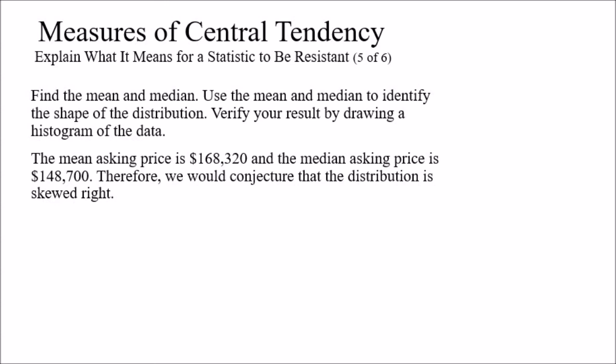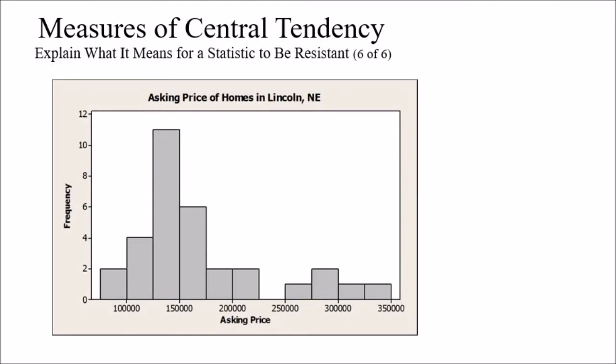If we use Excel to calculate, the mean is going to be $168,320, and the median asking price is $148,700. Therefore, we could say that the distribution is skewed right since the mean is bigger than the median. To confirm this observation, we go ahead and create a histogram using Excel for our data. And sure enough, it confirms our answer and it is skewed right. So hopefully this helped, and I will see you in a different video.